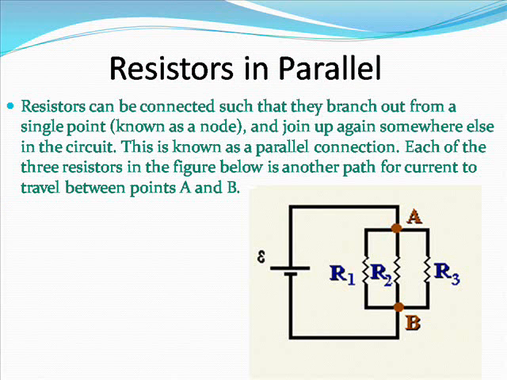Resistors can be connected such that they branch out from a single point, known as a node, and join up again somewhere else in the circuit. This is known as a parallel connection. Each of the 3 resistors in the figure below is another path for current to travel between points A and B.